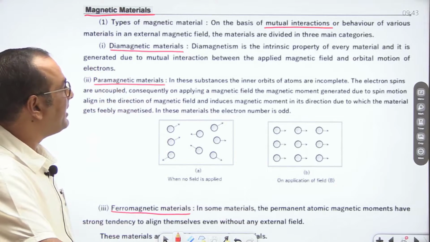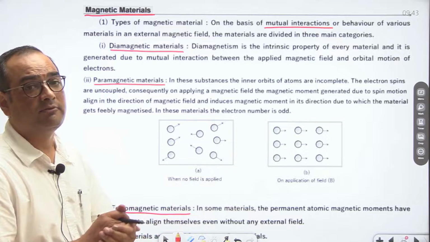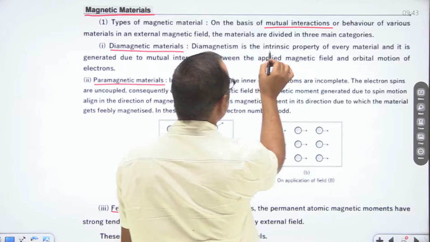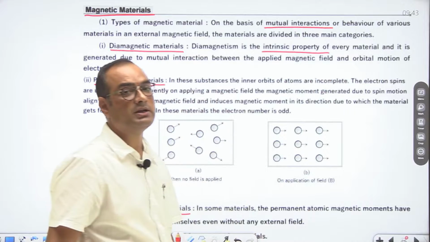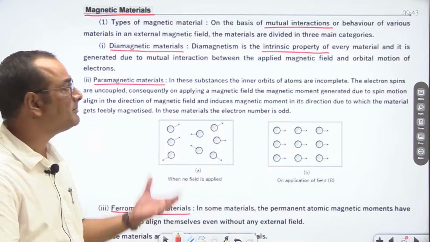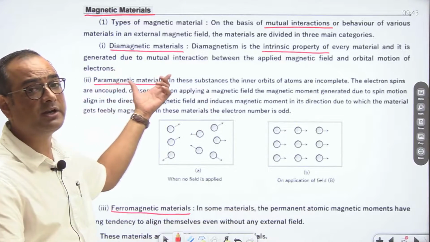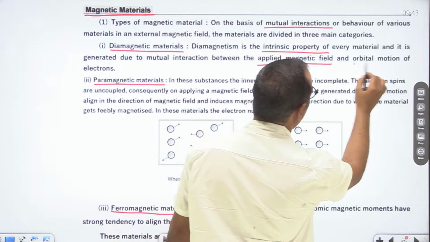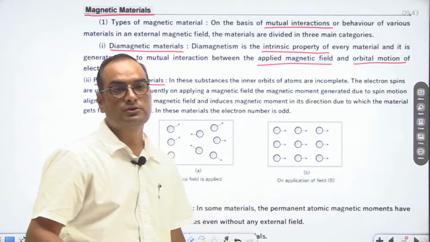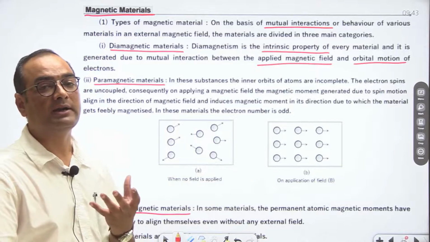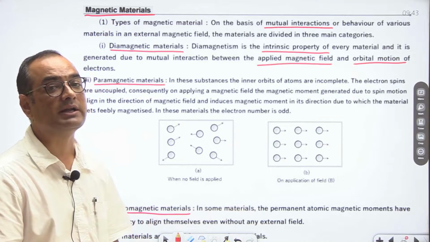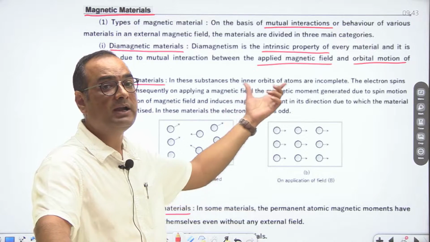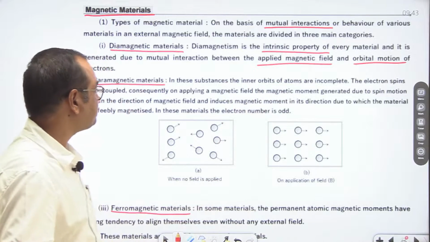If we talk about diamagnetic materials, then we can say that diamagnetism is the intrinsic property of every material. It is generated due to mutual interactions between the applied magnetic field and the orbital motion of electrons.